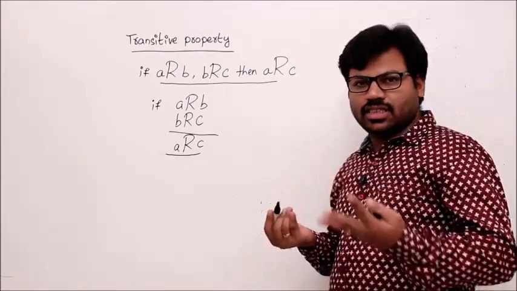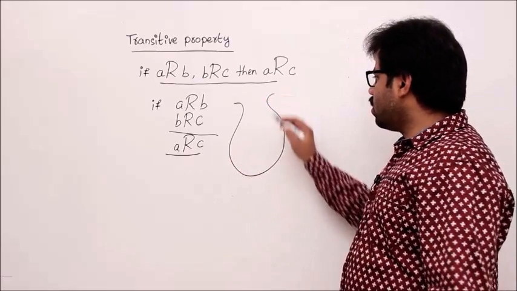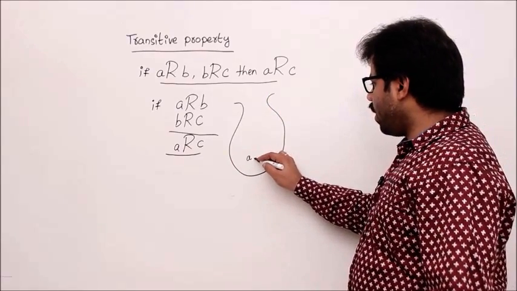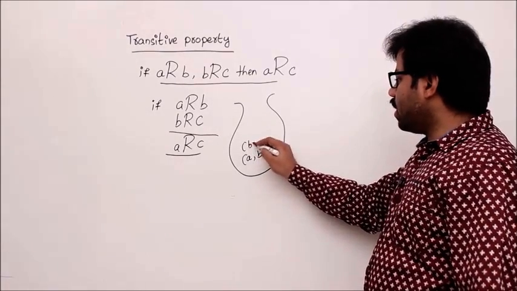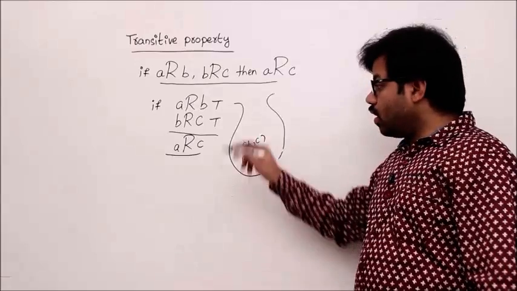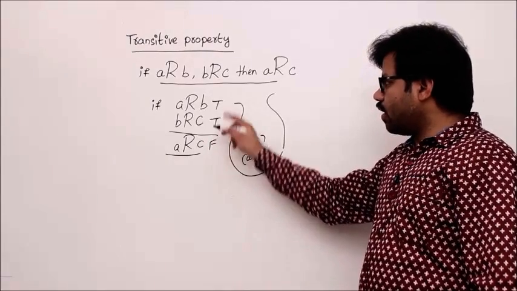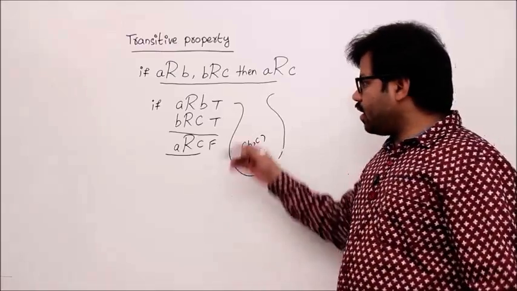Okay, since that is the definition of the transitive property, how to imagine this relation? Take a bag. This is your relation, and if you have A comma B in your bag, and B comma C in your bag, according to the definition, this will become true. Now, if this is false, the definition will be violated. Let's intentionally try to make this formula false.